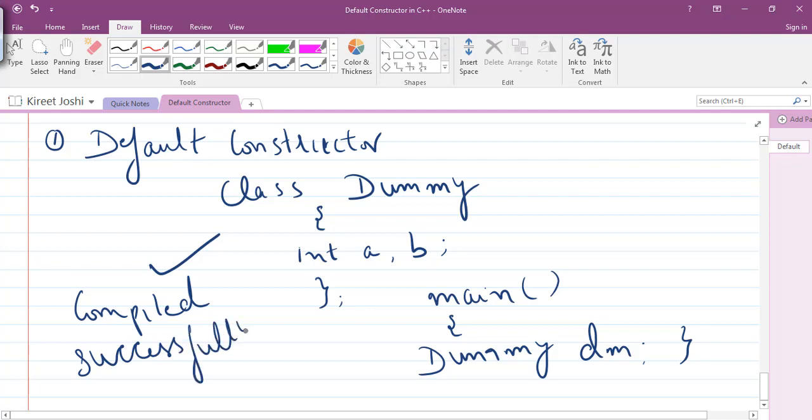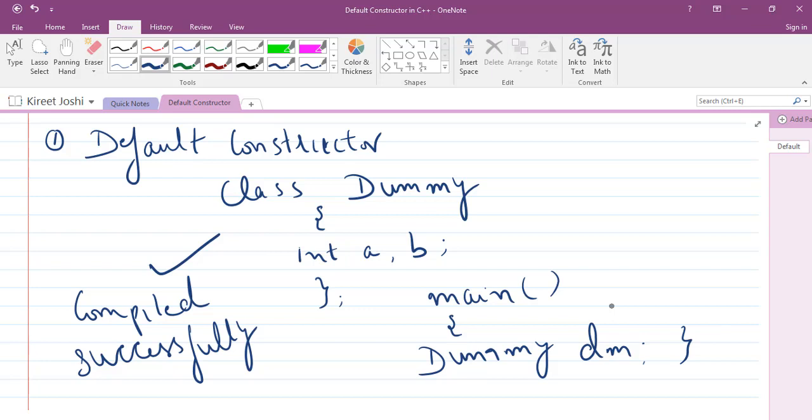Though it will not result in any output on the screen, because we haven't initialized these variables or created any function to display the values, we can compile this program.